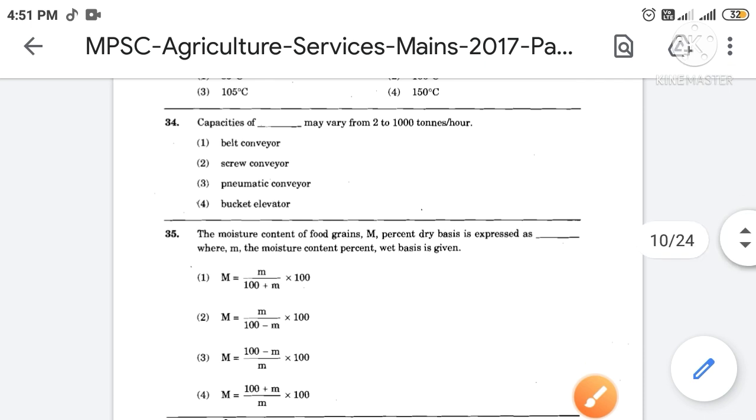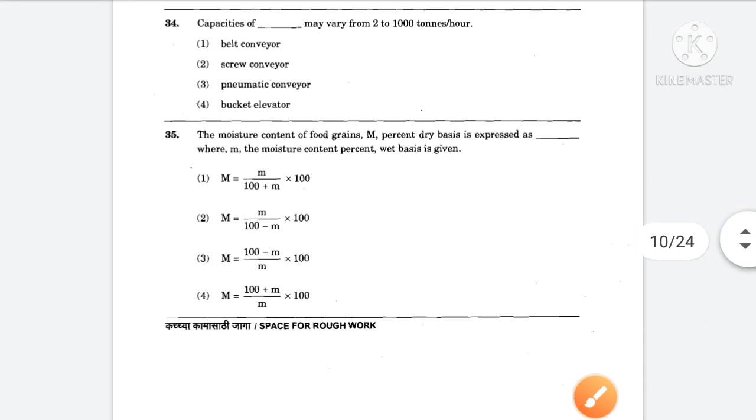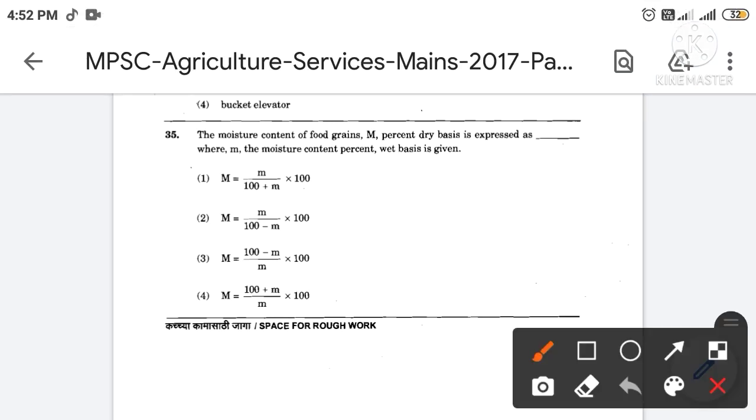Then next, the moisture content of food grains m % dry basis is expressed as ____, where m is the moisture content present, wet basis is given. The correct answer is option number 2.